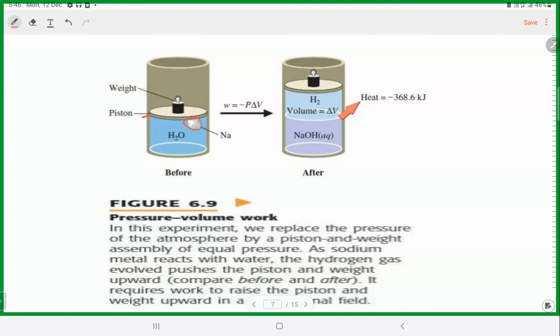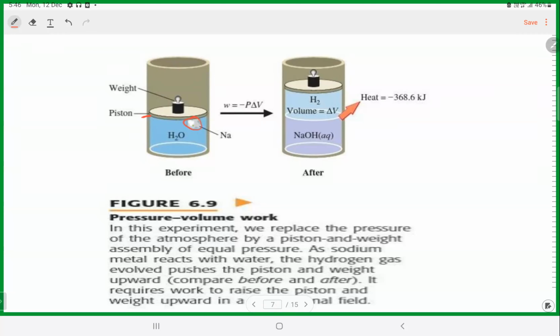Initially you have the volume like this. So you have taken a cylinder fitted with a frictionless, weightless piston. Now when the reaction is happening, hydrogen gas is released. When the gas is released, the volume gets expanded, right? Am I right or not? You can see the picture.